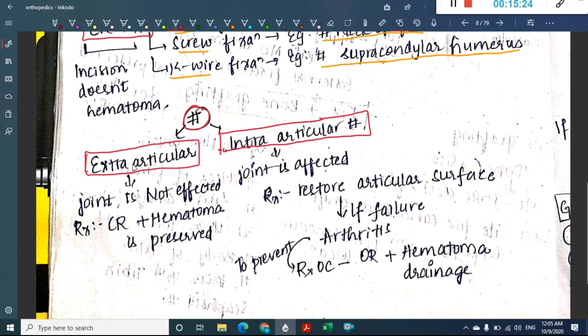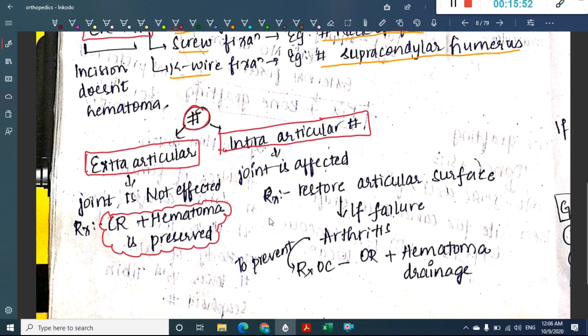In this extra-articular fracture, most of the time you will do closed reduction with hematoma, because hematoma is preserved. You don't need to disturb the fracture because the joint is not affected, so the joint is not displaced. As a result, you can easily do closed reduction with hematoma in extra-articular fracture.